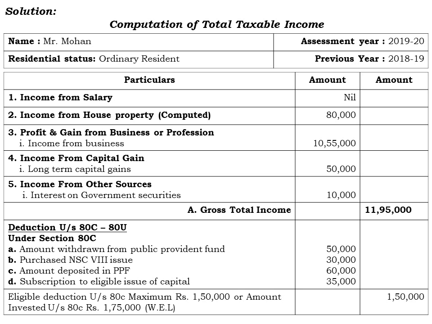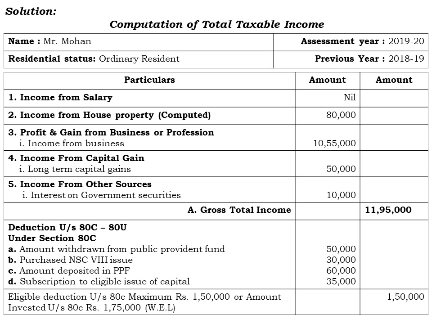Here the income from salary is nil. Even though they have not provided the income from salary, we have to put it here just for clarification. Second one, income from house property, they have already computed rupees 80,000 as provided in the table, so we are going to consider it here.